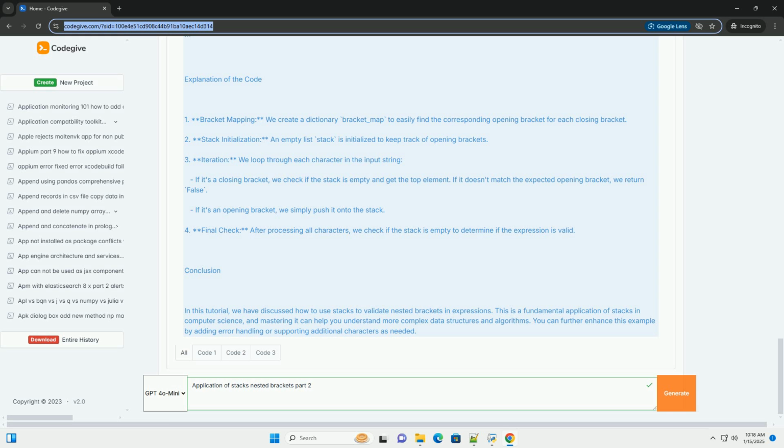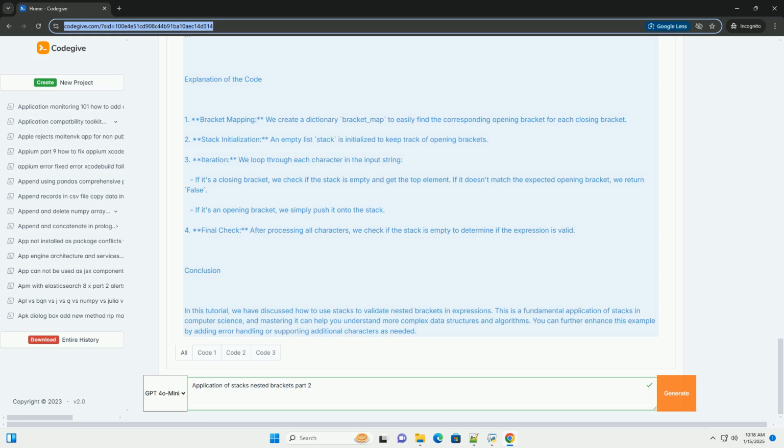Code example. Here's a Python implementation of the above logic to validate nested brackets. Explanation of the code. 1. Bracket mapping. We create a dictionary bracket_map to easily find the corresponding opening bracket for each closing bracket. 2. Stack initialization. An empty list stack is initialized to keep track of opening brackets.